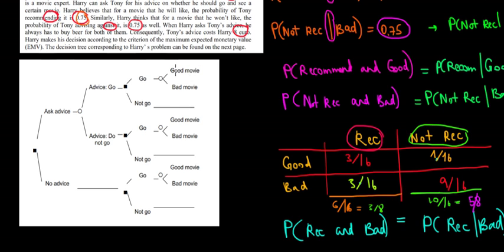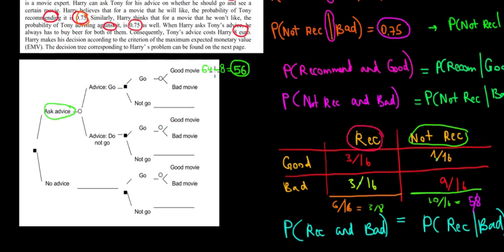We have the payoff of having a good movie given that we ask for advice. And we know that the advice costs us 8 euros. The happiness from seeing a good movie is 80 euros. We pay 16 euros for the ticket, so that gives us a payoff of 64. But then we pay 8 euros for the advice, because we're thinking about the scenario where we ask for advice and go for a good movie. So that's going to be 64 minus 8, which equals a payoff of 56.